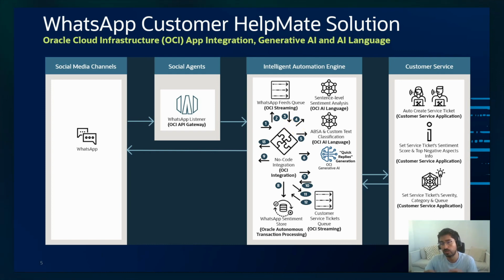It includes the WhatsApp text and the WhatsApp number this message is coming from. And then we will get the text. And in step 4, we will apply sentence-level sentiment analysis using OCI AI Language. In this case, what we are doing is getting the overall sentiment of the WhatsApp message: if it's negative, positive, or neutral, or something really cool and really helpful that we have in the OCI Language sentiment analysis service, that it gives you a mixed sentiment.